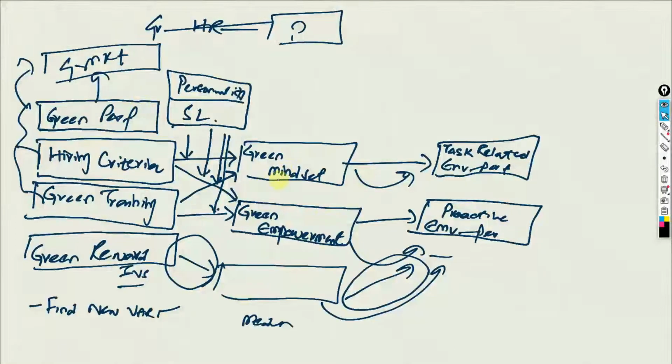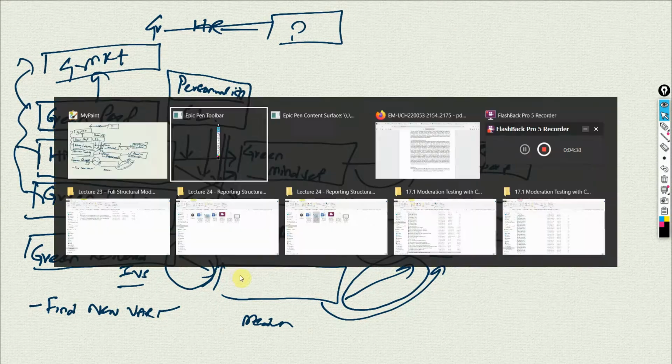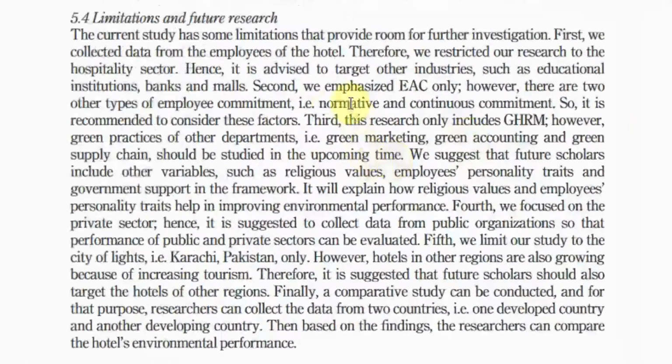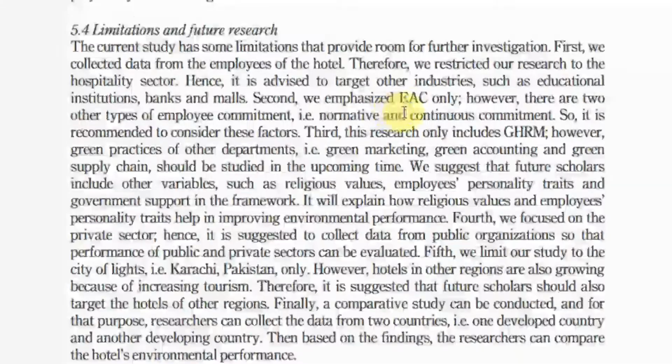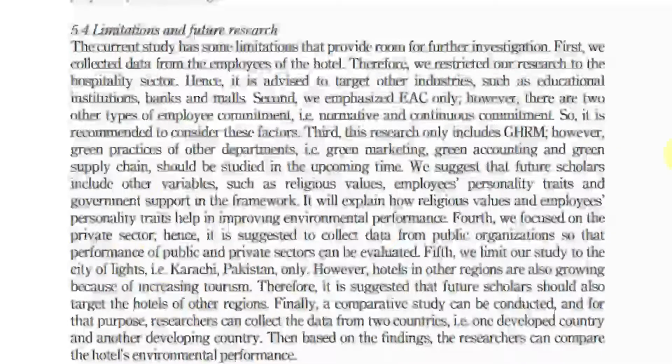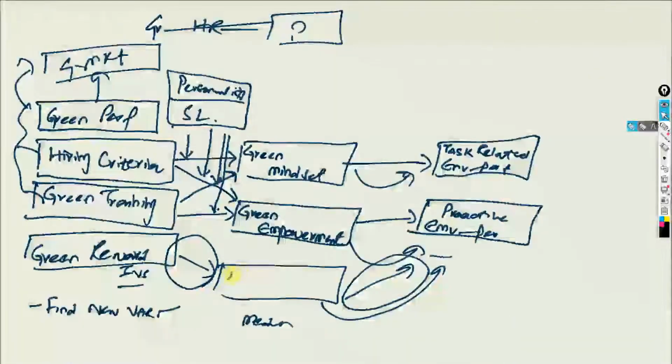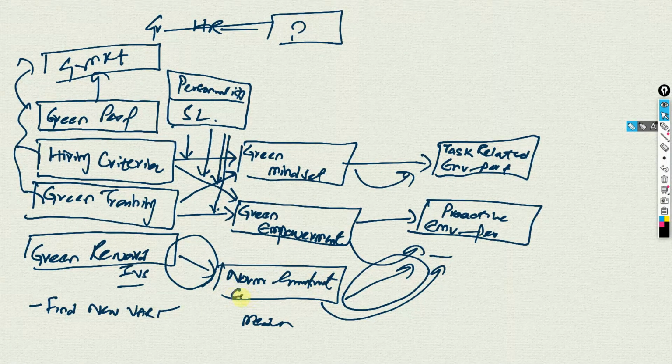But now we've got green mindset, green empowerment, and they recommended other mediators. Look at this. They recommended normative and continuous commitment, or continuance commitment. Now they only took affective commitment. So let's say we go for normative commitment and continuance commitment. Now look at this. Now your whole model is based on 2 papers.